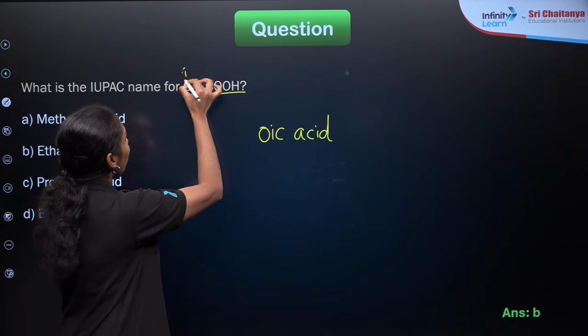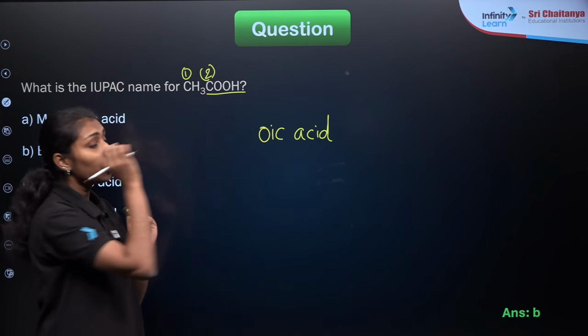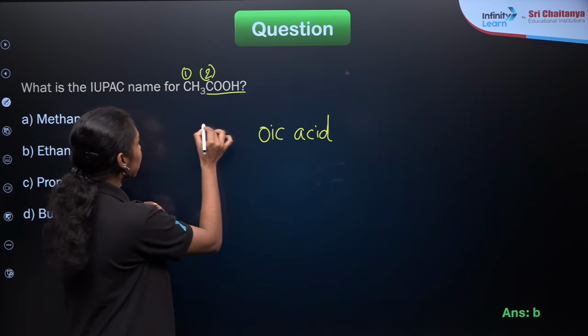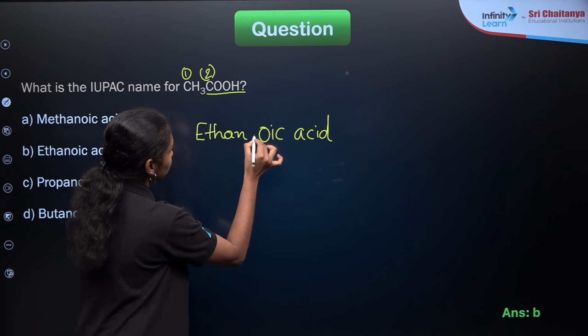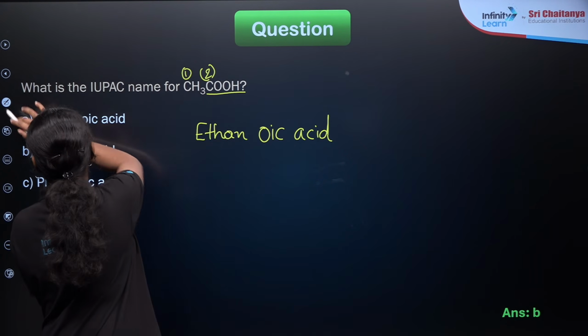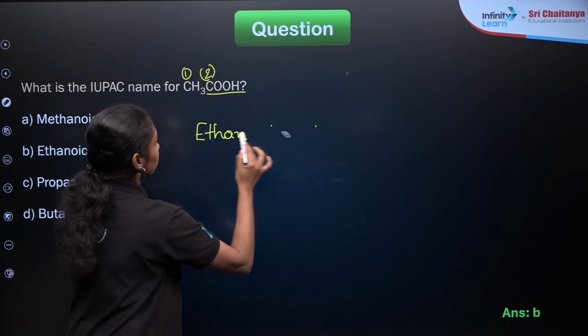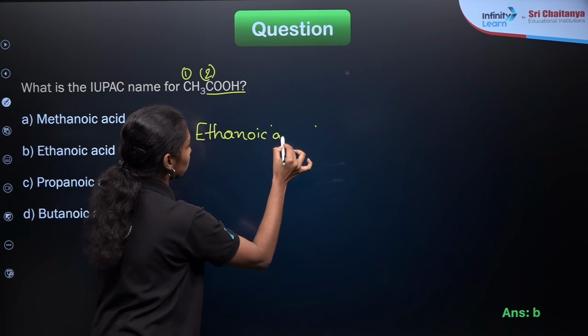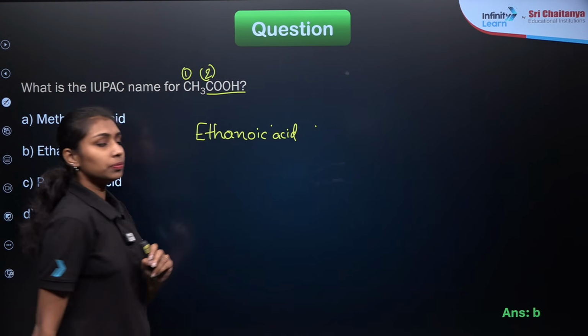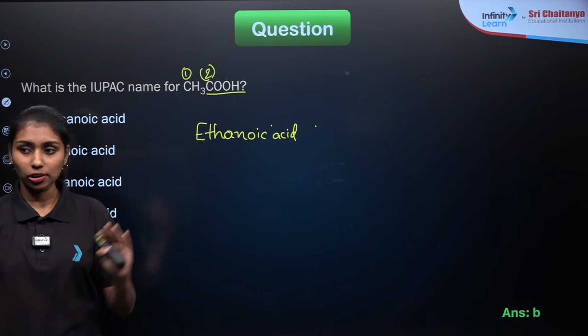So here it will be 1, 2. 2 carbon compound means word root will be eth, so it is ethanoic acid. Clear? This will be ethanoic acid, not methanoic acid.